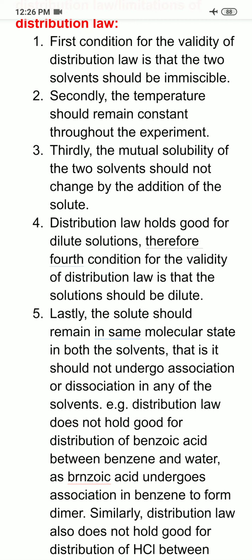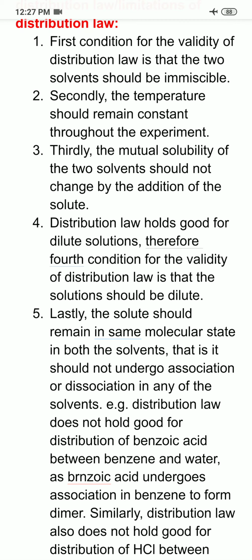If the solute is undergoing dissociation or association, then distribution law will not be applicable. In such cases, modified form of distribution law is applicable, but normal form, that is K is equal to C1 upon C2, is not applicable. And an example of this is the distribution of benzoic acid between benzene and water.